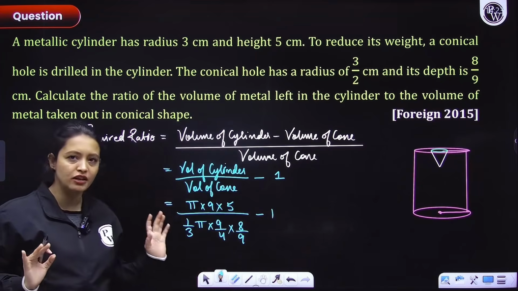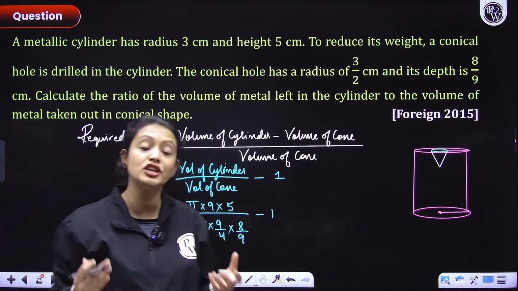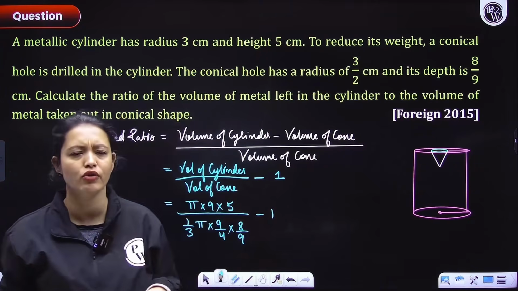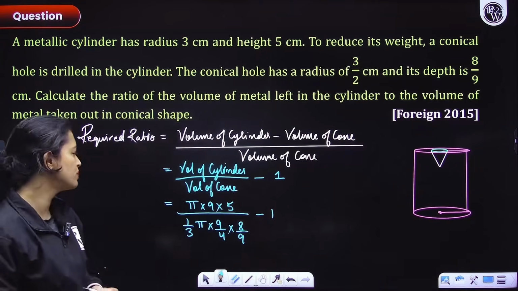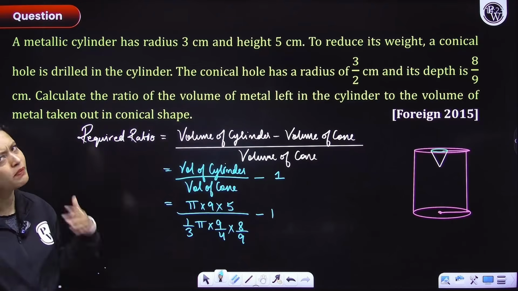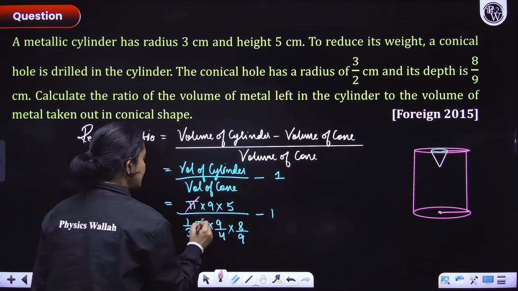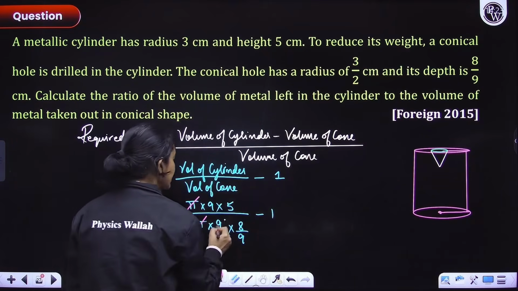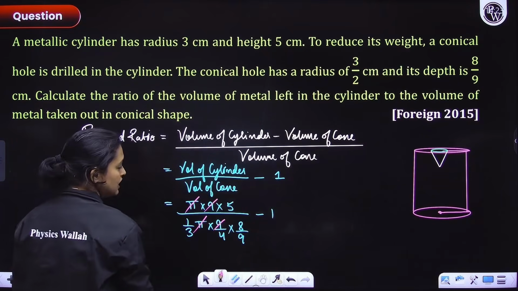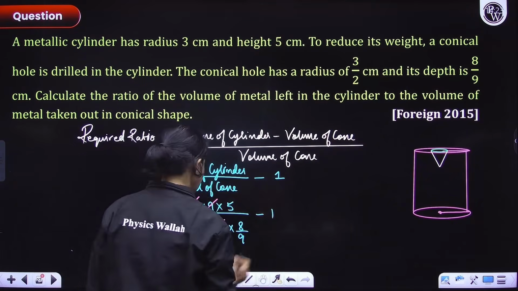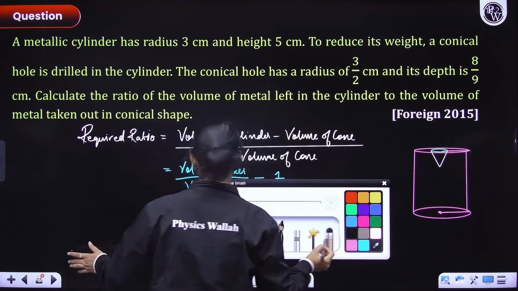Why did I not plug in the value of pi? Because look, whenever a ratio is asked for a certain volume or area, make sure that you don't plug in the value of pi, because more often than not pi will get cancelled. So here also you can see that pi will actually get cancelled like this. 9 is also getting cancelled, and that's it. Okay, let's write this down.